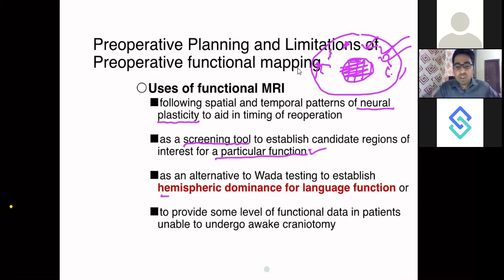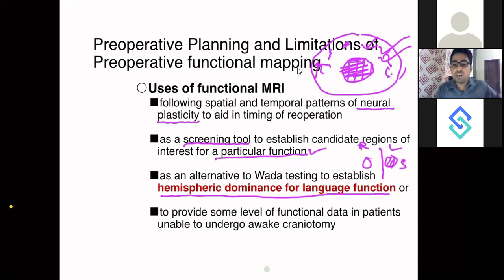Then you can also know the hemispheric dominance of the language function, where the language function is located, whether it is in the right hemisphere or the left hemisphere. If the tumor is in the left hemisphere, I should know whether the speech is also in the left hemisphere.